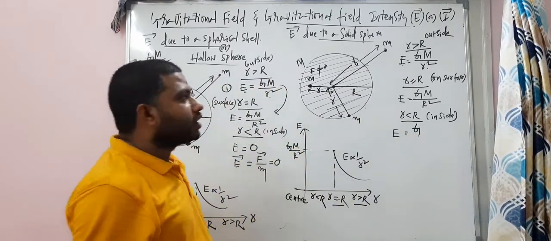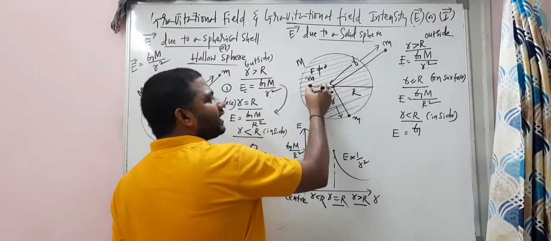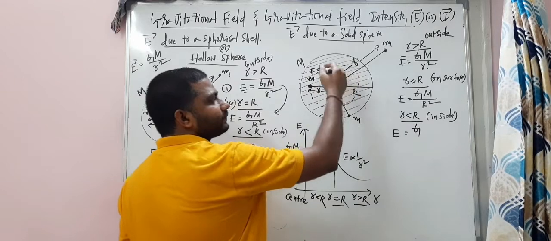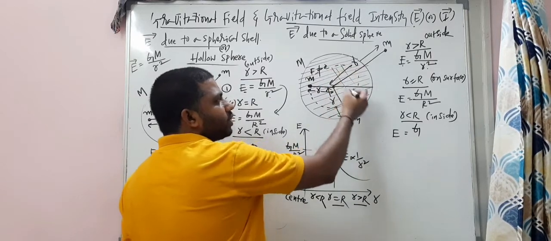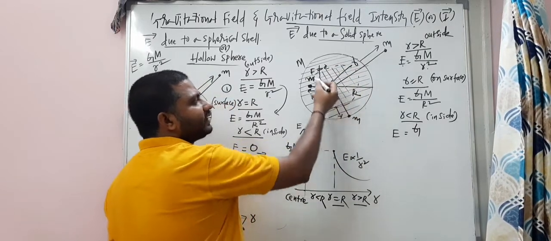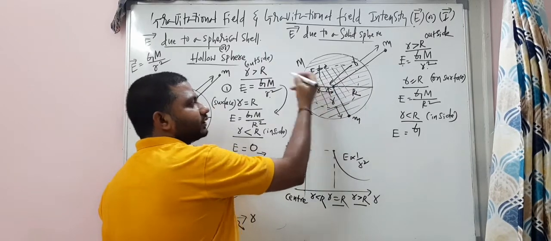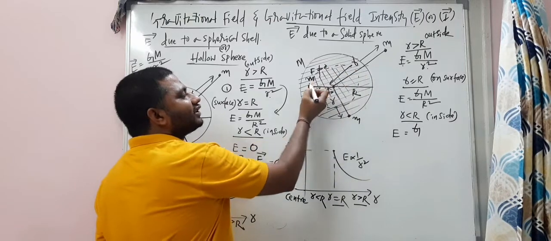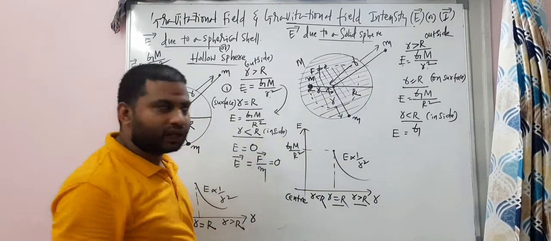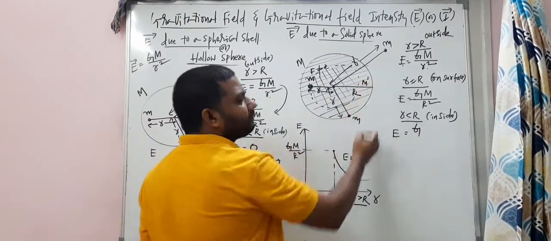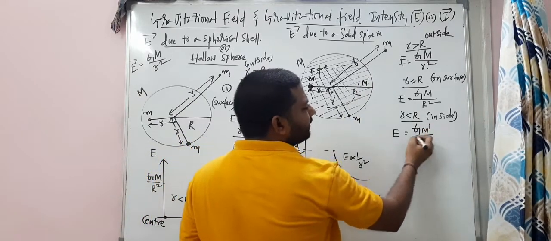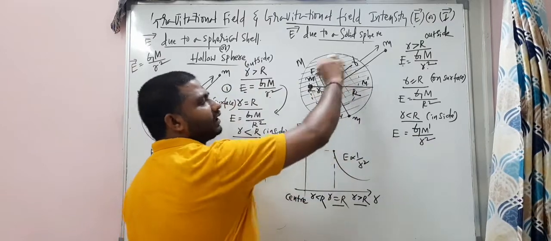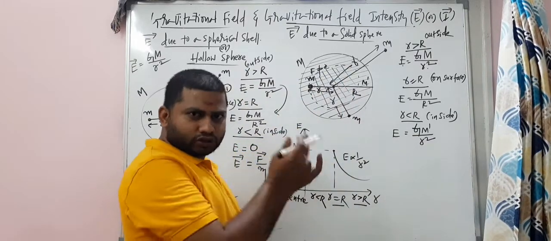Carefully observe. Now, only this mass is acting as a source mass. Only this mass, observe, only this mass is acting as source mass for this object. And it is like on that mass, it is on the surface. So that mass, let me write M dash. So G into M dash divided by R square. R is the radius of that particular mass, solid sphere, small solid sphere.